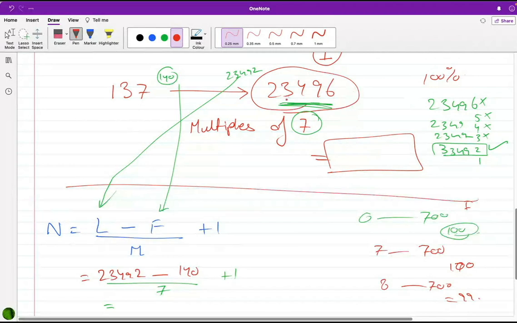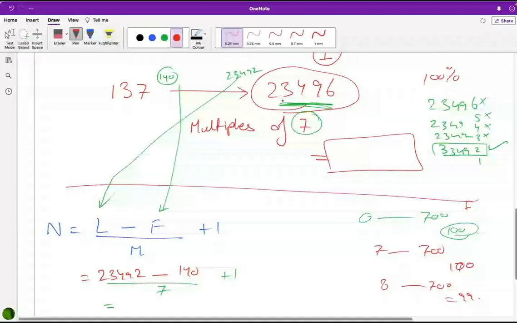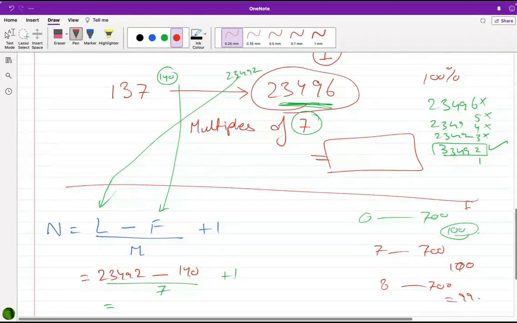So within this range, 23496, is it a multiple of 7? No, sir, it's not. So let's try a lesser number in the range. We cannot go outside the range. So the lesser number is 23495. One less. Try this. Is it a multiple of 7?